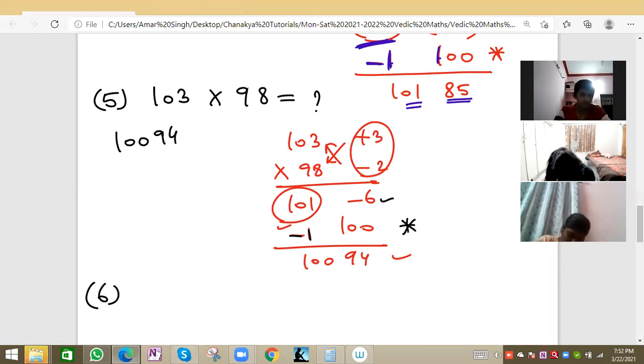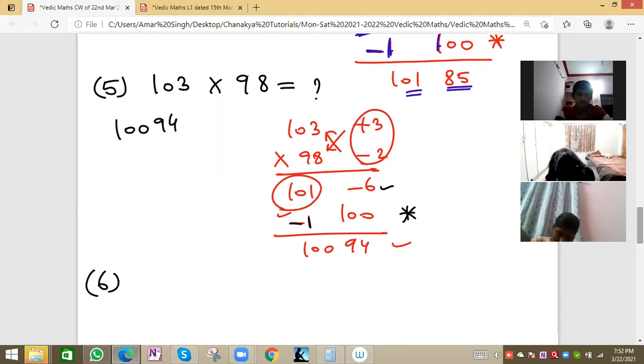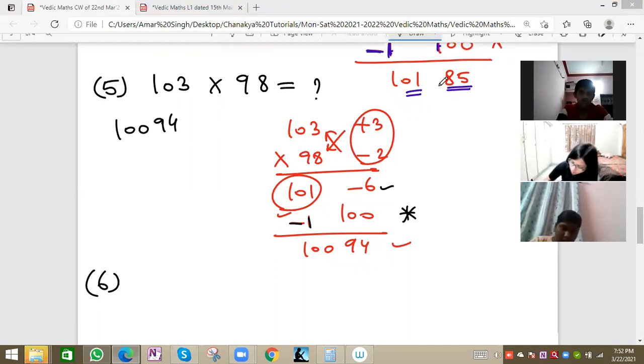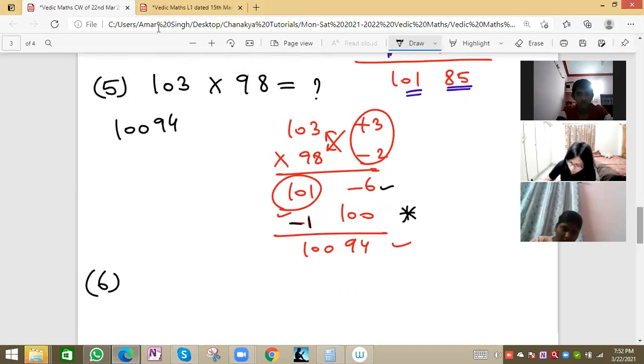Suppose we can take 200. Let me give one example. From the example only you can understand.